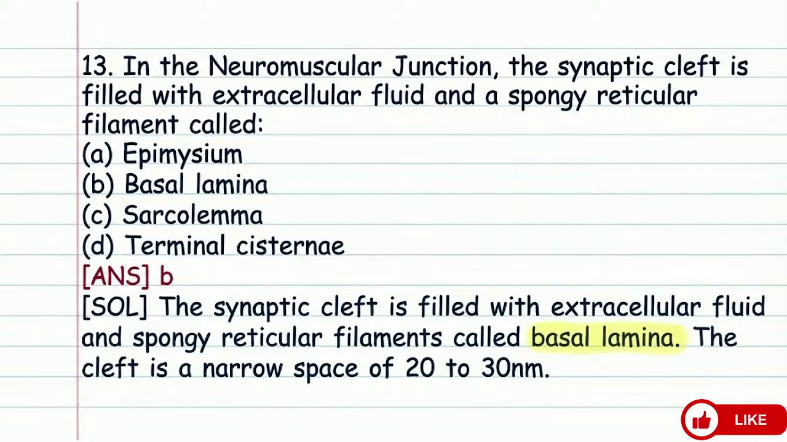This question is also very important. In the neuromuscular junction, the synaptic cleft is filled with extracellular fluid and a spongy reticular filament called as: epimysium, basal lamina, sarcolemma, terminal cisternae. So the answer is this one, basal lamina.